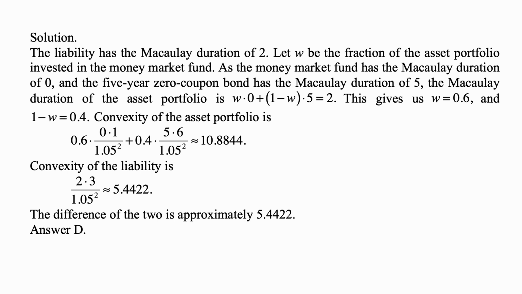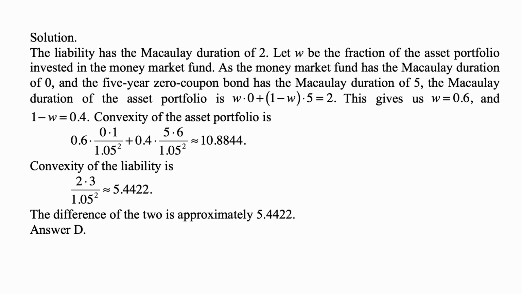The Macaulay duration of the asset portfolio is W times 0 plus 1 minus W times 5, and it has to be equal to 2, where W is the allocation into the money market fund in the portfolio. So W is 0.6. We just solved this as an equation for W, and 1 minus W is 0.4.